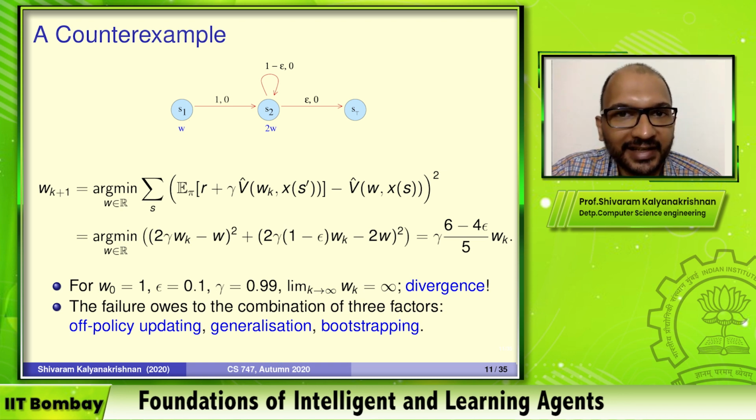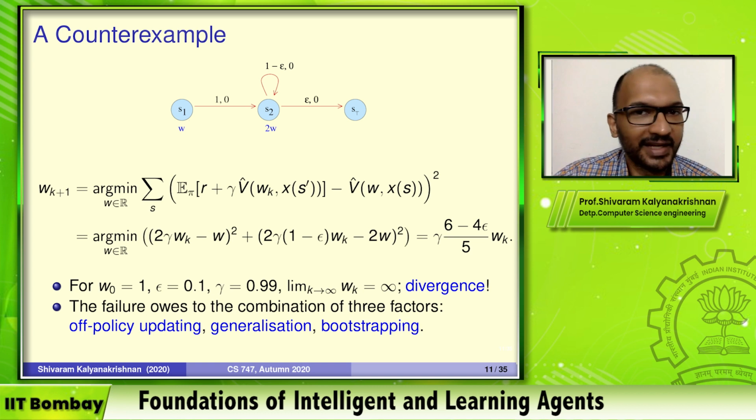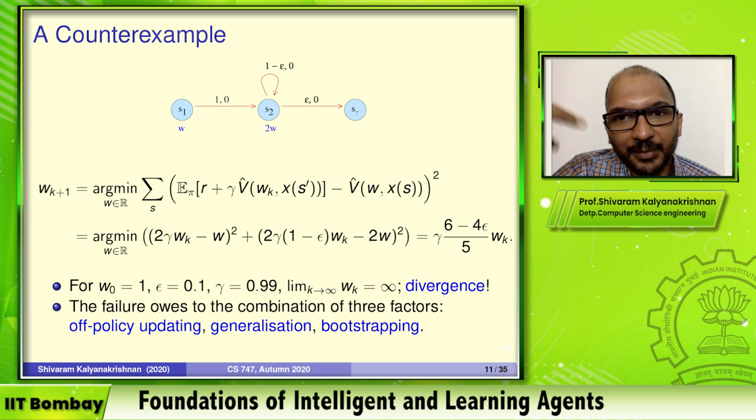So although this is only an illustration, there are many other studies that point to this same effect. There are 3 factors that are coming into play as a part of this iteration, okay? And it is usually the combination of all 3 of these that results in this kind of problem, okay? So what are these 3 things? The first is that we are doing what's called off-policy updating. So what does it mean over here?